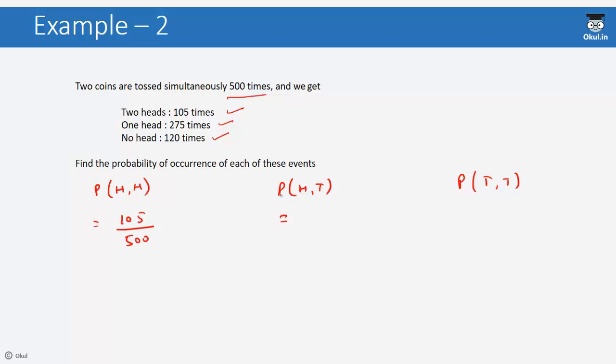Similarly, the probability for getting one head is number of times one head came up divided by total number of times the coins were flipped. So the number of times one head came up is 275 and the total number of times is 500. So the probability is 275 by 500. Now the probability of no heads is the number of times that no head came up, that is 120, divided by the total number of tosses, that is 500. So the probability of no heads is 120 by 500.